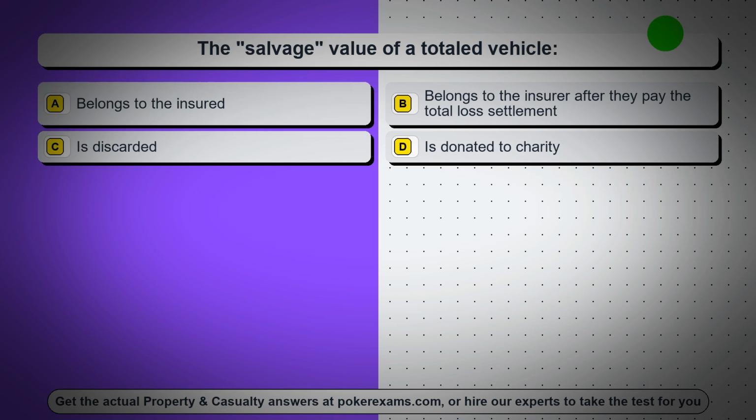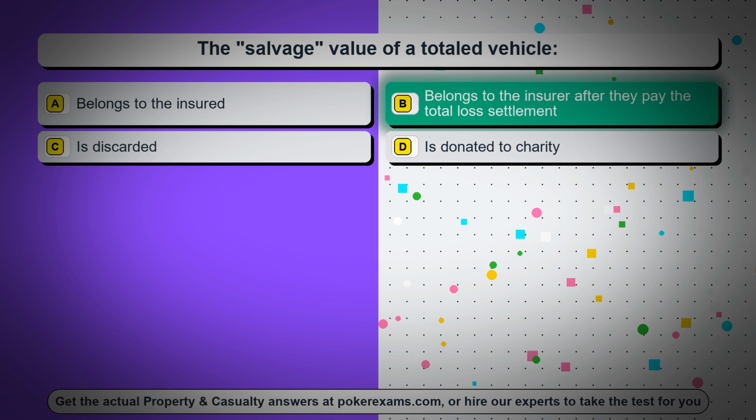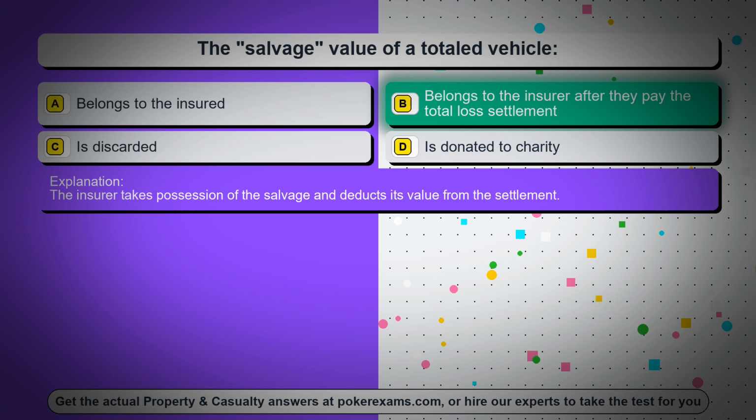Question 91. The salvage value of a totaled vehicle. Option A, belongs to the insured. Option B, belongs to the insurer after they pay the total loss settlement. Option C, is discarded. Option D, is donated to charity. The correct answer is option B, belongs to the insurer after they pay the total loss settlement. The insurer takes possession of the salvage and deducts its value from the settlement.